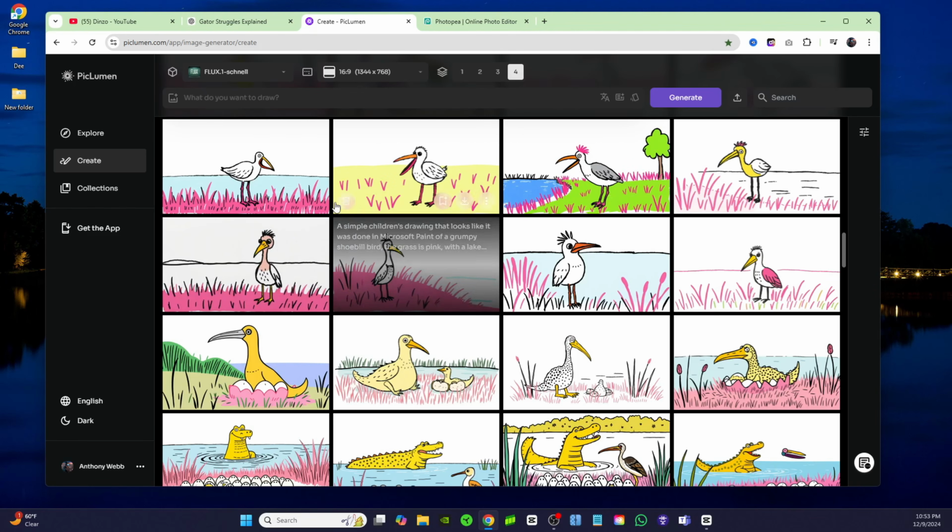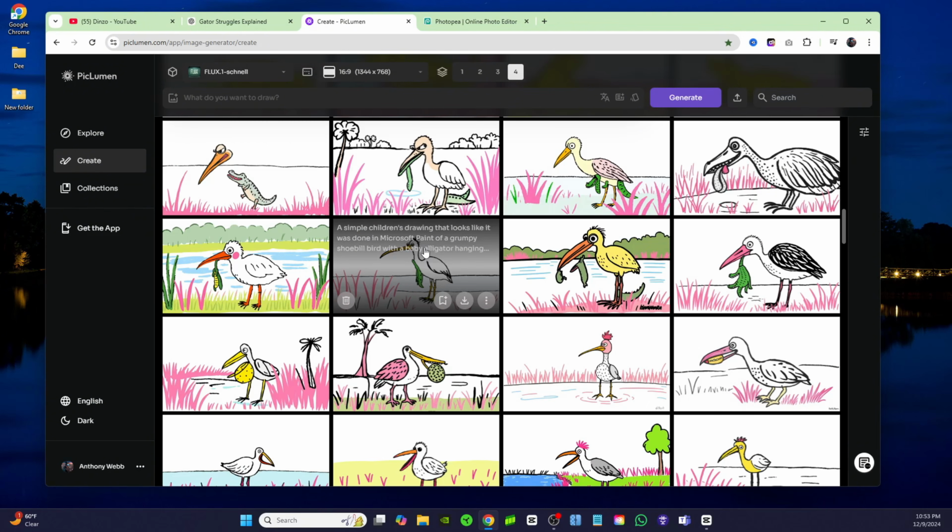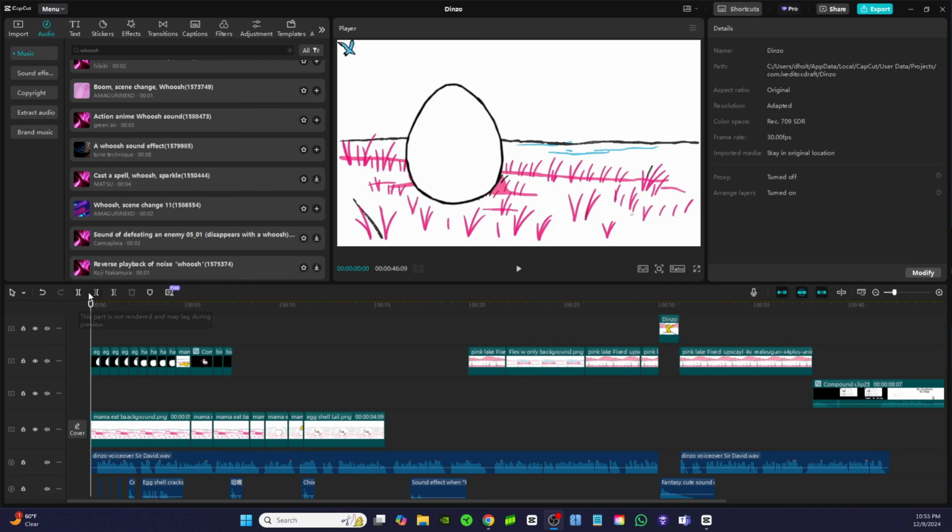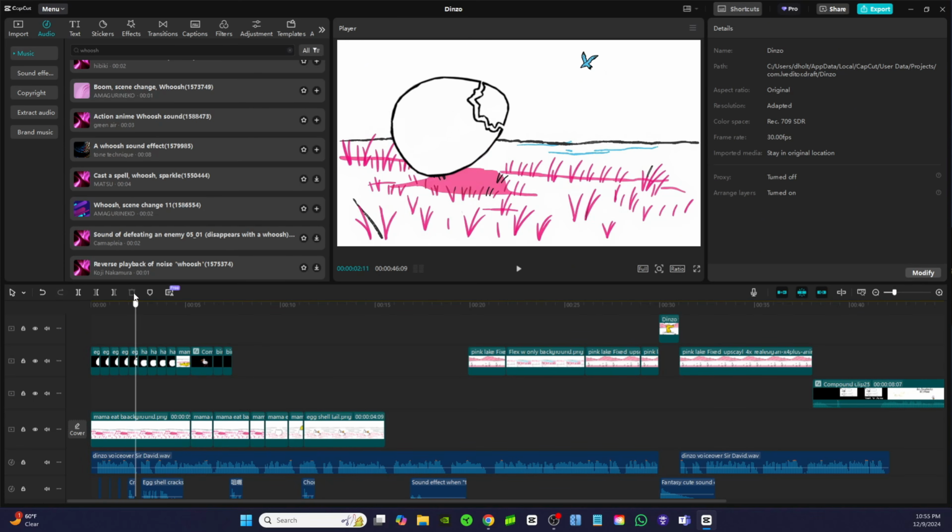All right, so I wanna start off with an easy one, and then we'll work our way up to a more difficult one. So guys, for the first animation, we're gonna be doing this little bird. As I drag this along, you'll see the bird is flapping its wings and flying across the screen. And I'm gonna show you how I made that little animation. All right, so we'll start with that one.